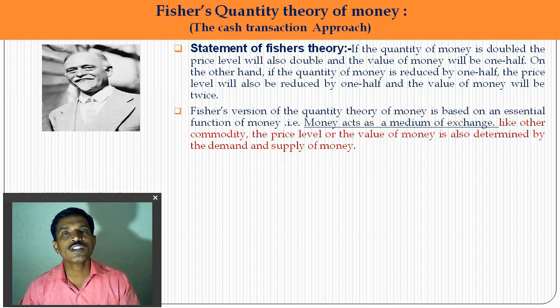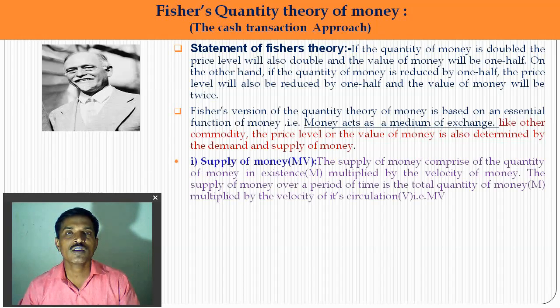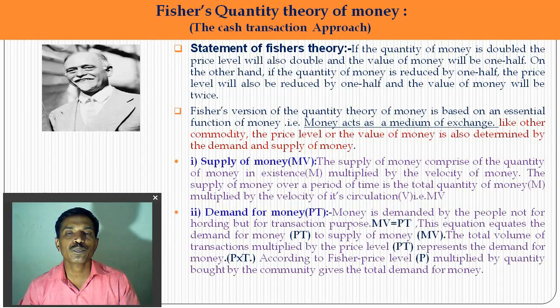The Fisher quantity theory of money is based on the first, important function of money: money is used as a medium of exchange. He said that the money supply and the demand for money decide the value of money. The supply of money is decided by two components, M and V. M means money supply, V means velocity of money.